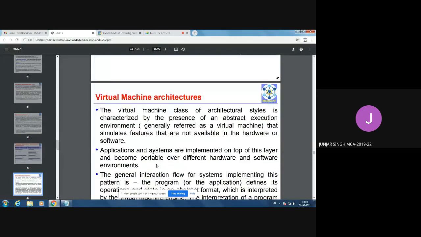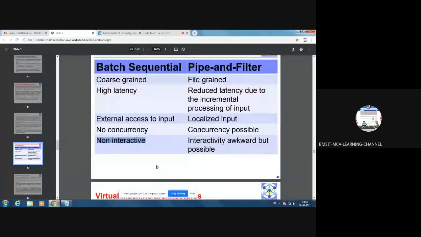Sir, what is concurrency? Concurrency. Okay. Say for example, in Unix we have a concept called semicolon. Tell me, when do we use semicolon? To separate one command from another, sir. Yes.